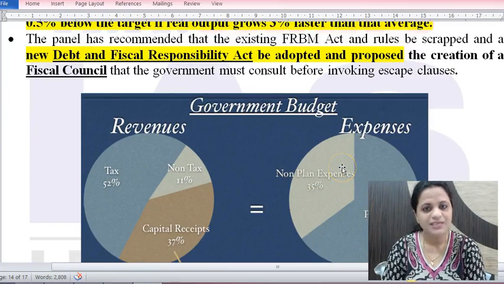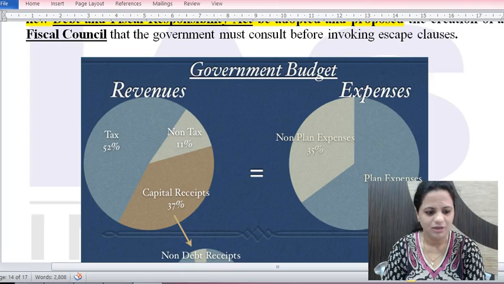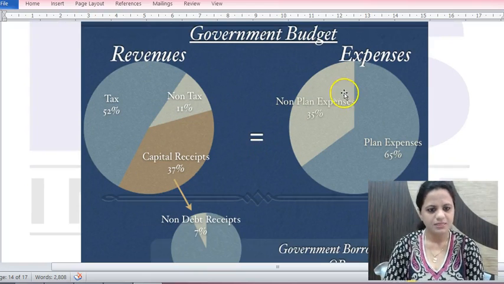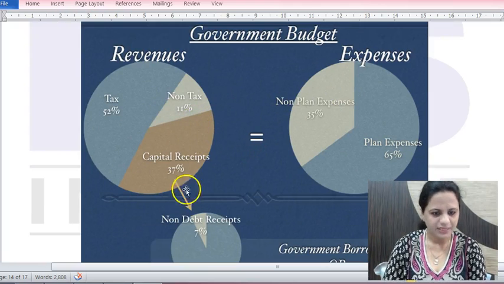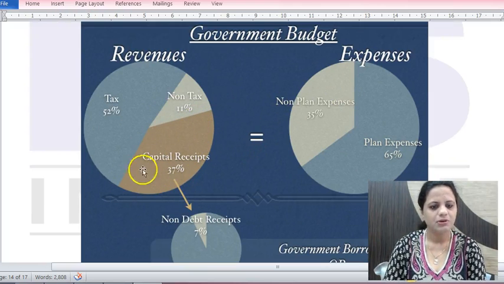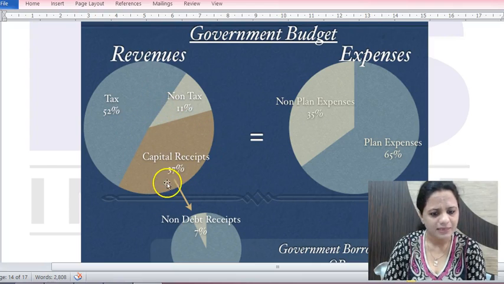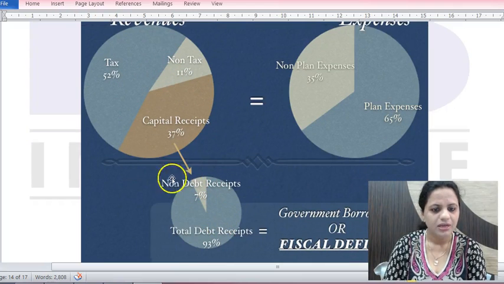Now coming to understand what this fiscal deficit is all about. So government budget will have revenue and expenses. There will be capital receipts, and current account receipts as well. So among the capital receipts, there will be some debt receipts and some non-debt receipts.